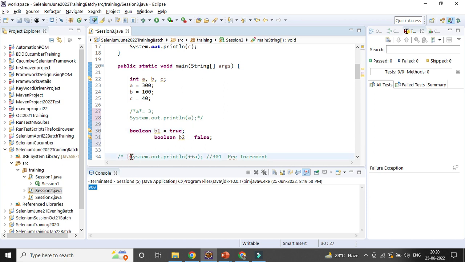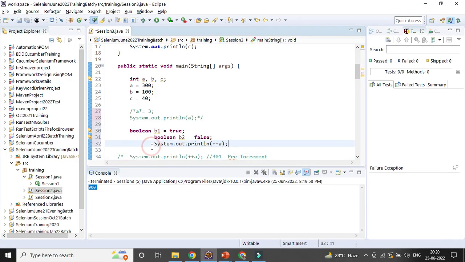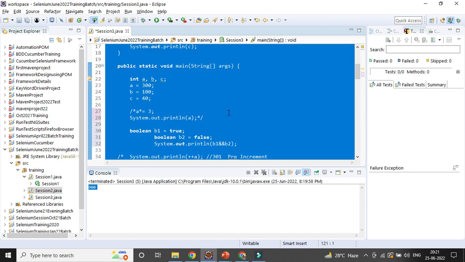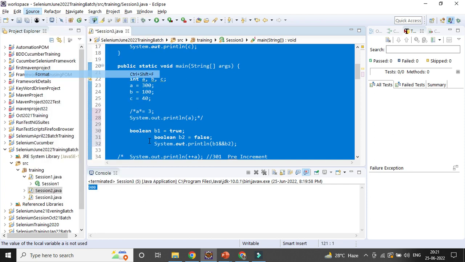with the help of that operator, the conditional operator, that is called the logical operator. You could see here, b1 ampersand b2 means only in case both are true, it will give you true. In case one is false, it will give you false. So you need not worry in case your code's look is not good. You can go to the source and give format, so automatically it will be formatted.